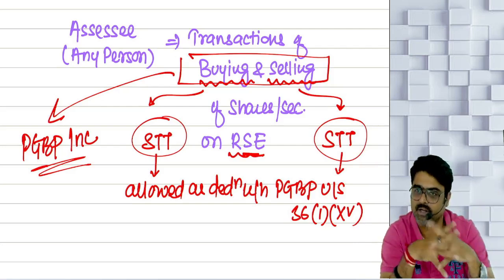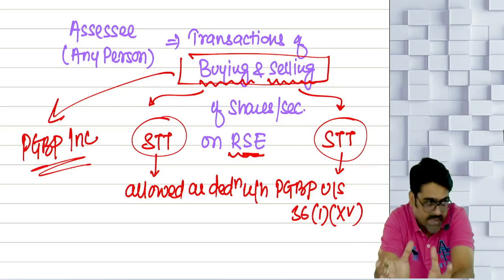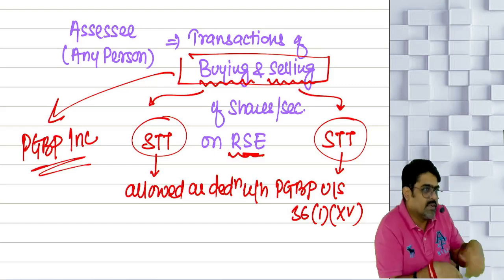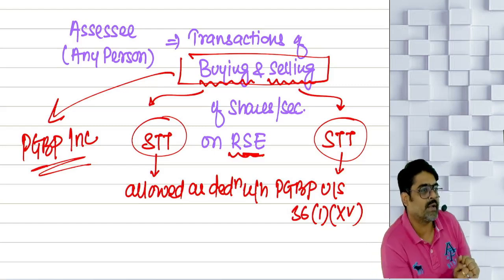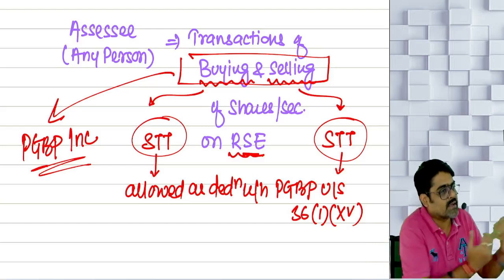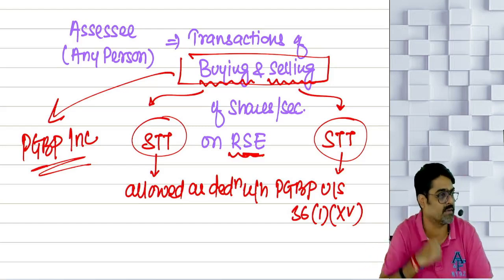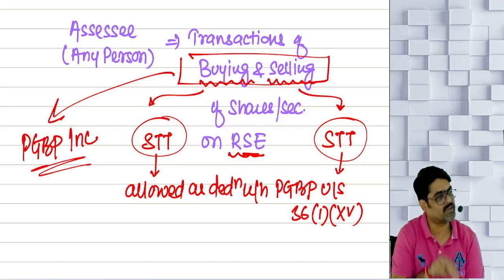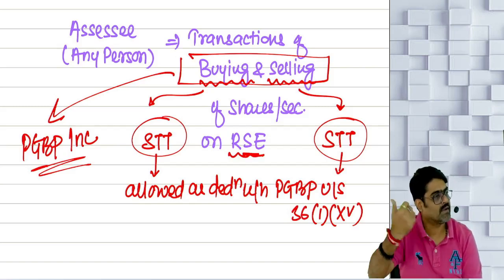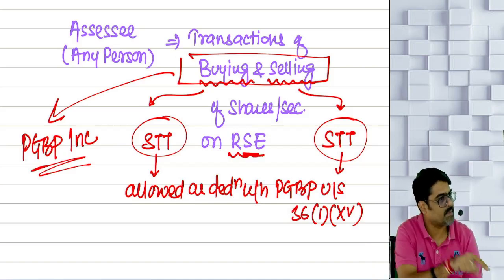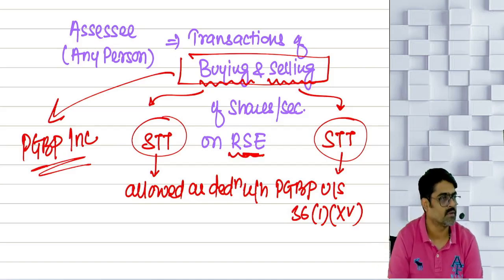So I am a share trader. I am taking the shares as my stock in trade, selling the shares as my stock in trade. The buying and selling transaction will result into my normal PGBP income of share trading business. On these transactions, whatever STT I pay, I will get the deduction out of the PGBP income of these transactions. Yes or no? Can I do the speculation in shares?